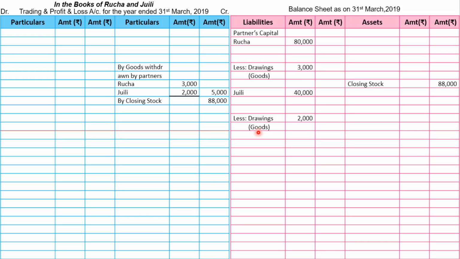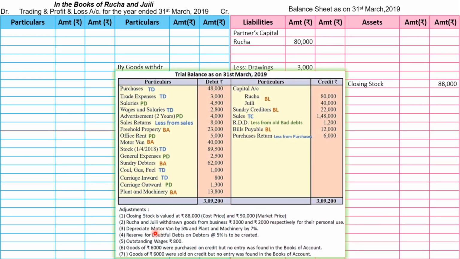Okay, now let's go to third adjustment. Depreciate motor van by 5% and plant and machinery by 7%. Okay, so first we are going to charge depreciation on motor van. Let's go to trial balance and find out motor van का amount कितना है. It is 40,000. So we are going to write this on the asset side. We will write motor van 40,000, and from this we will subtract depreciation 5%, and 5% of 40,000 will be 2,000, and after subtracting we get 38,000. In the same way, we are going to charge depreciation on machinery as well, and amount of machinery is 13,800.